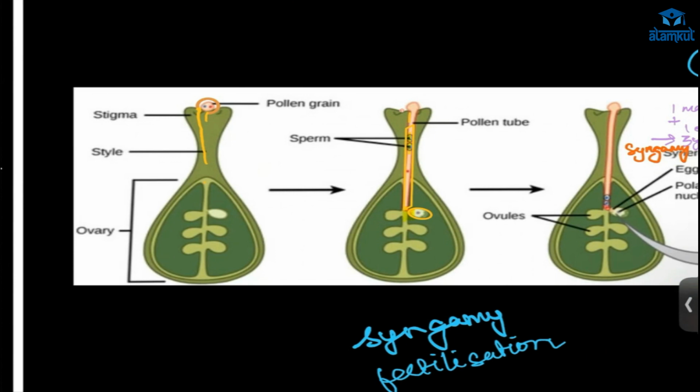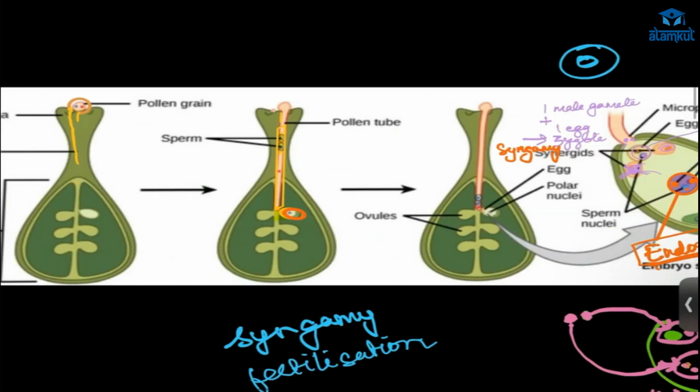Each pollen grain contains two male gametes. Then another pollen grain will come, a pollen tube will come out, and inside that there will be two male gametes, and it will also go to the next ovule.